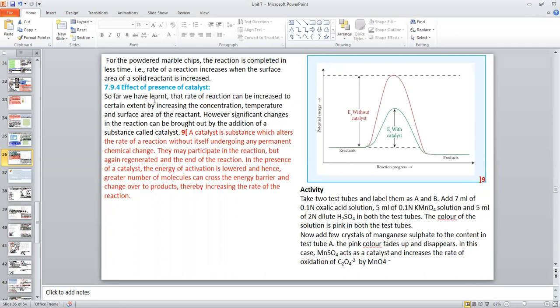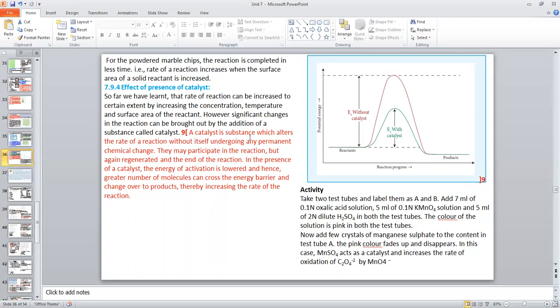So far we have learned that the rate of reaction can be increased to a certain extent by increasing the concentration, temperature, and surface area of the reactant. However, significant changes in the reaction can be brought about by the addition of a substance called a catalyst.